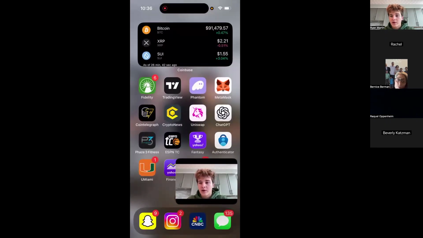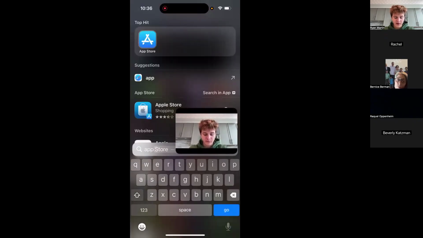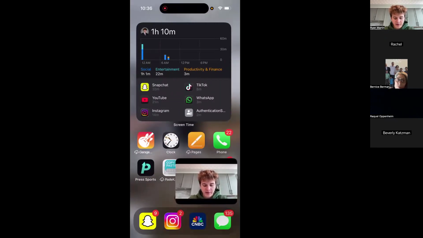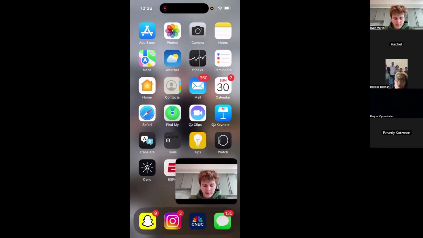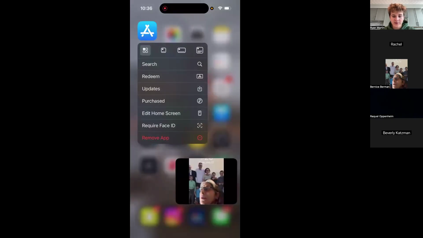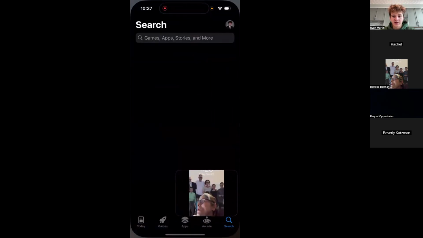So the first thing you want to do to start with the Notes app is you want to go to the App Store. Now, the App Store, if I can find it here. If you look at my screen here, it is in the top left, the blue and white icon where it says App Store. You'll want to select that.